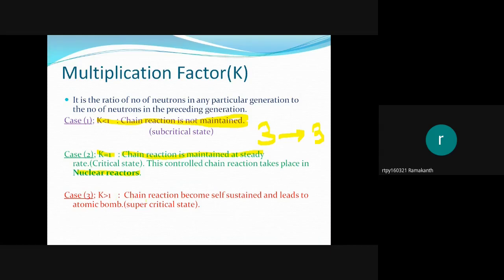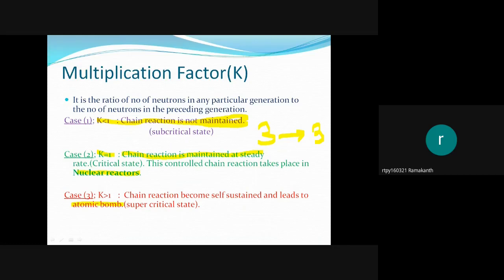If K is greater than 1, the chain reaction becomes self-sustained and leads to an atomic bomb. We cannot control it if K is greater than 1. The number of fission reactions continuously multiplies, and we cannot stop this chain reaction. Energy goes on increasing until it breaks. This type of reaction is used in atomic bombs. This type of state is known as the supercritical state.